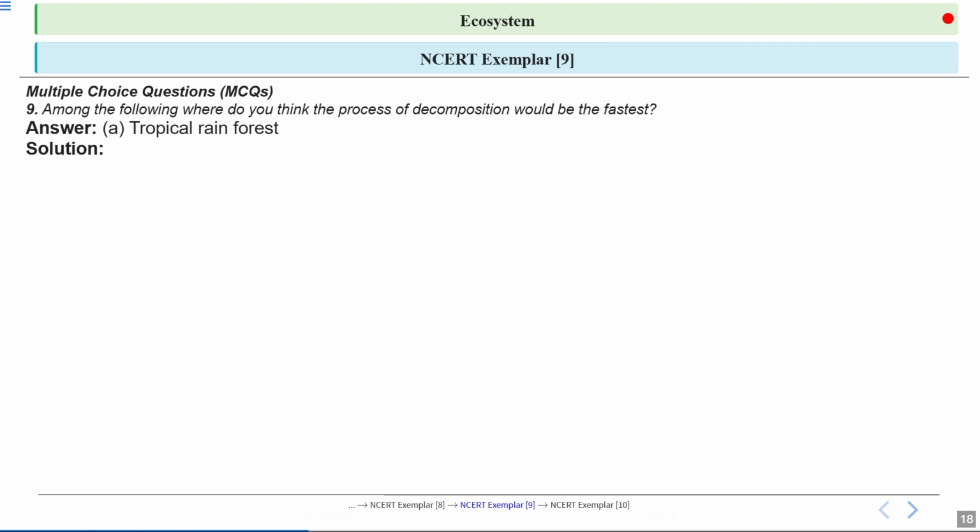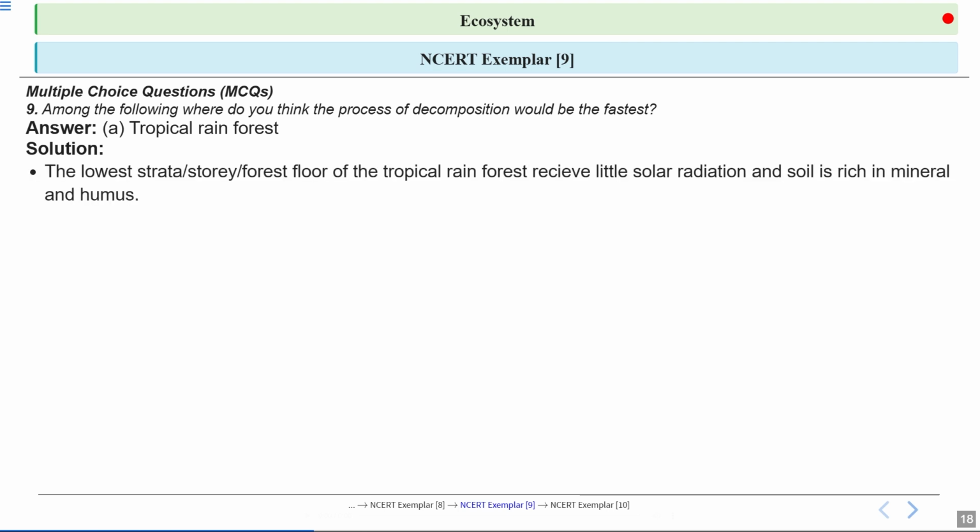So let's have a look at the answer here. Option number A is the correct answer. Now, let's have a look at the explanation. The lowest strata or story of the forest floor of the tropical rainforest receives little solar radiation, and soil is rich in mineral and humus.